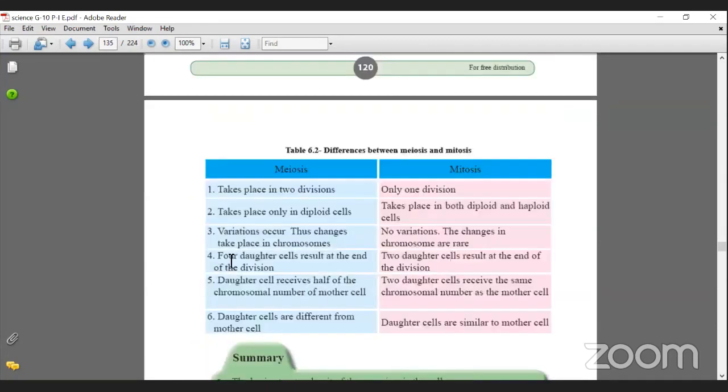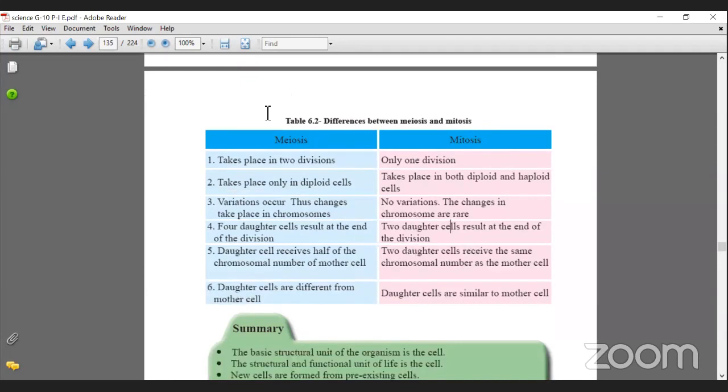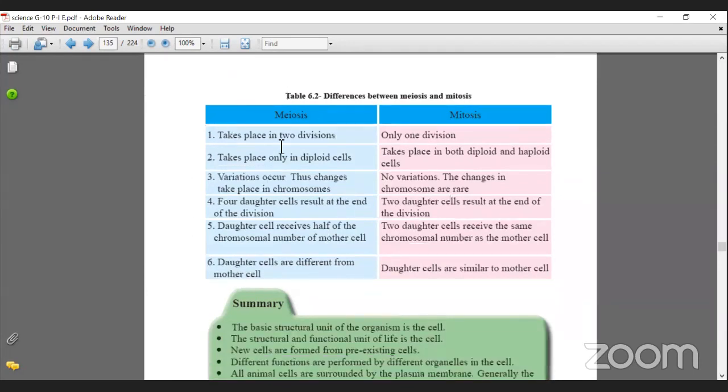Next one. In meiosis, daughter cells receive half of the chromosomal number from the mother cell. In mitosis, 2 daughter cells receive the same chromosomal number as the mother cell, right? I hope it's very clear because I have repeated this point more than 3 times now. In meiosis, daughter cells are different from the mother cell. In mitosis, daughter cells are similar to the mother cell. Both of these are very important for the smooth function of our body. Meiosis is important for our existence itself, and mitosis is important to grow and to heal if we have a wound.